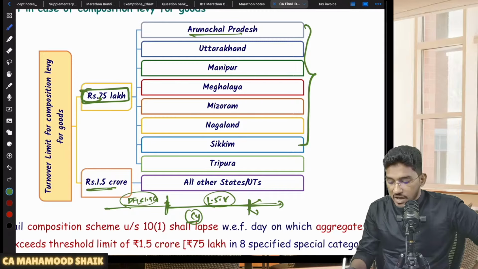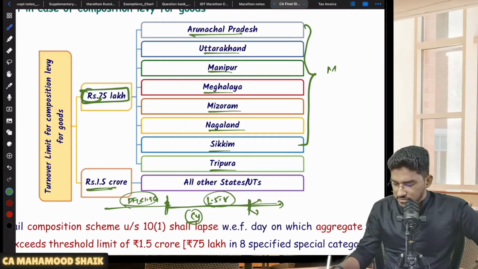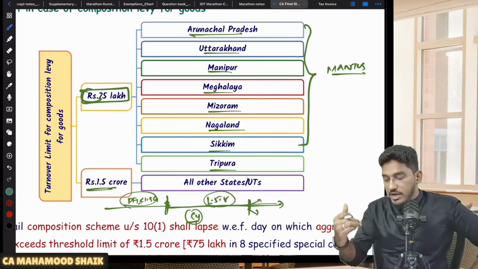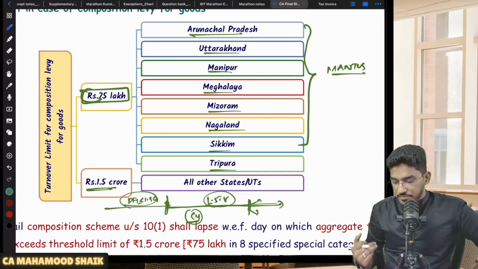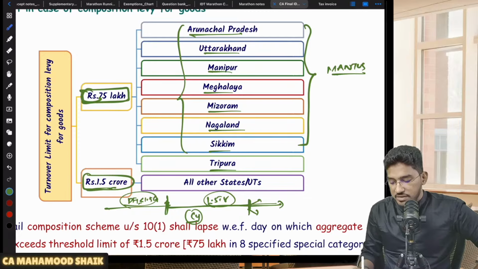Sir, which are those special category states who said we want a 75 lakh rupees limit? Arunachal Pradesh, Uttarakhand, Manipur, Meghalaya, Mizoram, Nagaland, Sikkim, Tripura. For this I generally give something called a mnemonic. One mnemonic you can develop using the first letters of these states. So these special category states said, no, we don't want a 1.5 crore limit. We want a 75 lakh rupees limit.